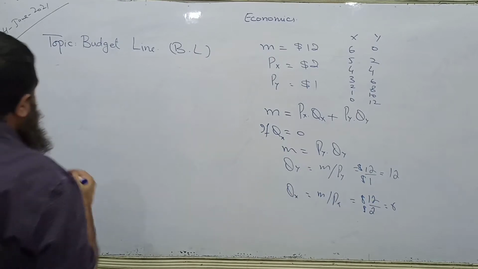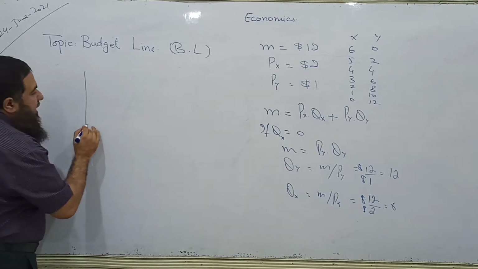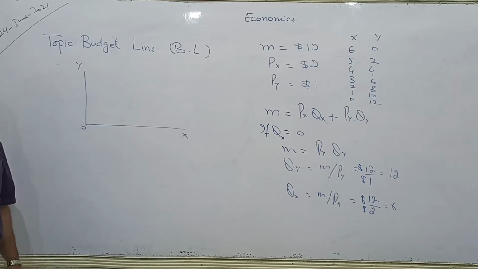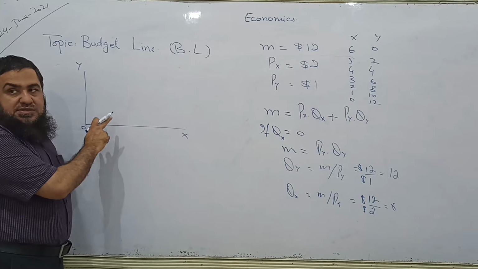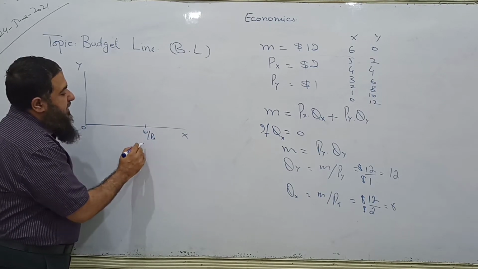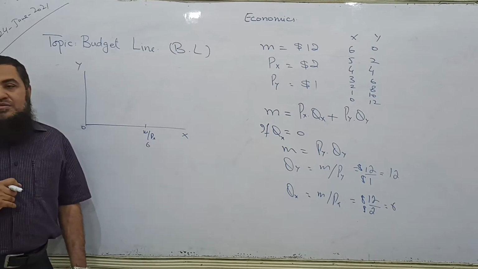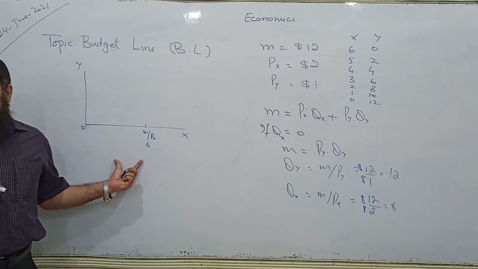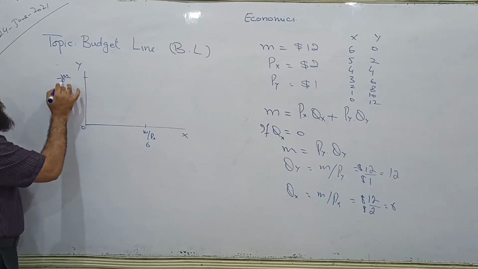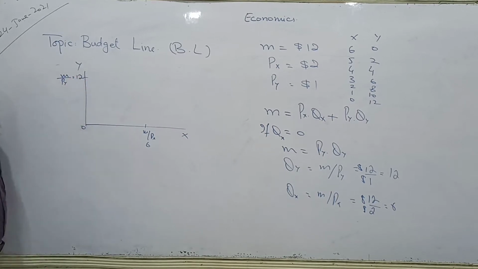I am drawing the two axes. Here I am taking good X, here I am taking good Y. This is the 0 point. This is the point M over price of X, you can say it is 6. This is the horizontal intercept. And when all his income is spent on Y, this is M over price of Y, that is 12.